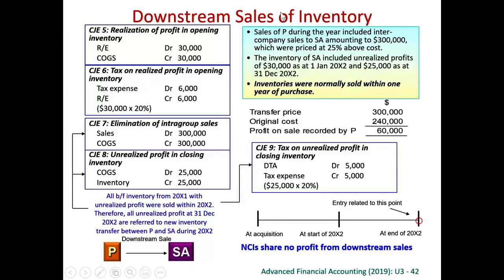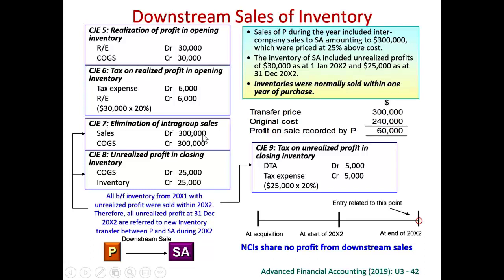After we do the fair value adjustments, amortization, additional depreciations, we find one intra-group transaction. Sales of parent include 300,000 intra-group sales. Therefore, we have to debit sales 300,000 and we credit cost of goods sold 300,000. This is for the current year intra-group transaction. And for this current year intra-group transaction, there has been 25,000 overstatement of the inventory at the end of the year. Therefore, we credit inventory because the inventory has been overstated. We credit inventory 25,000 and we debit cost of sales 25,000.